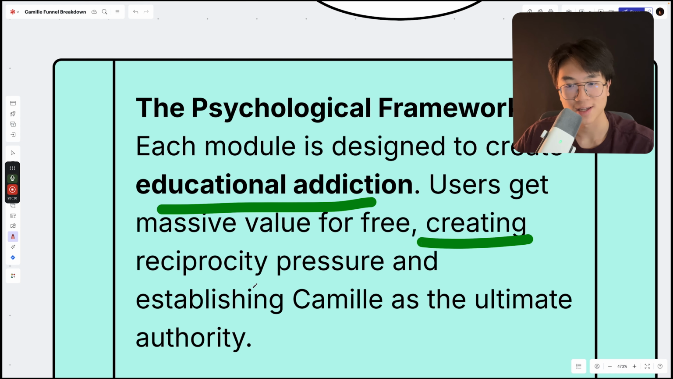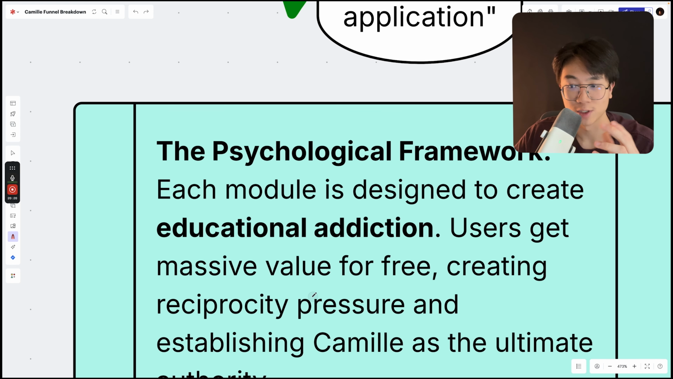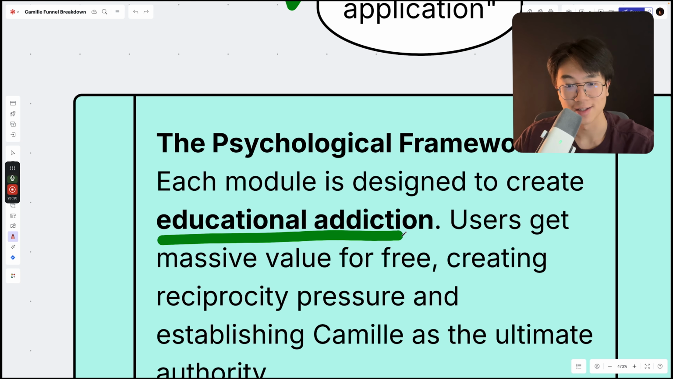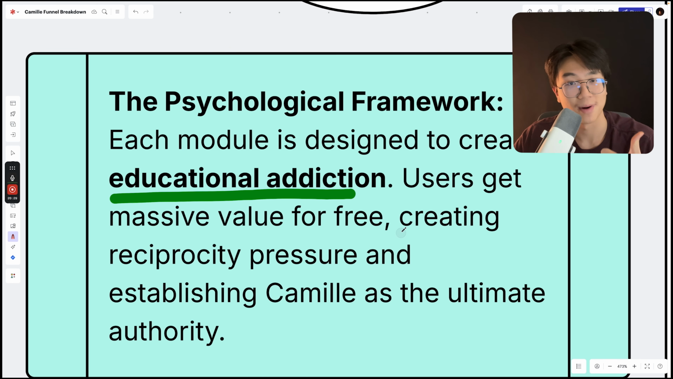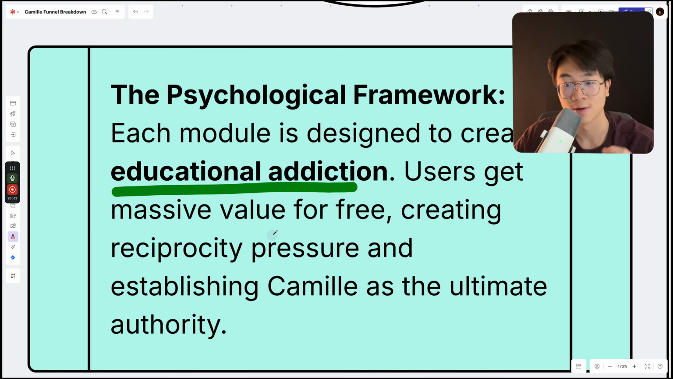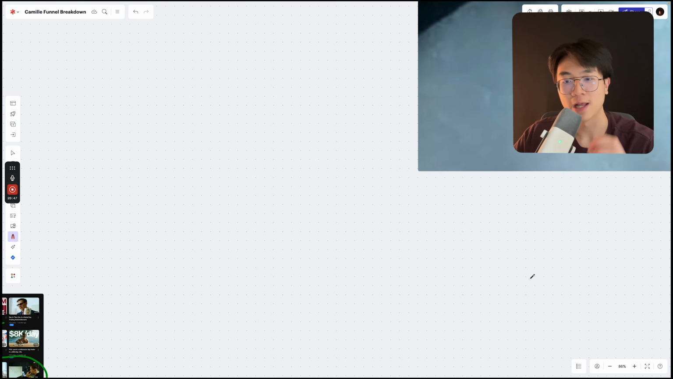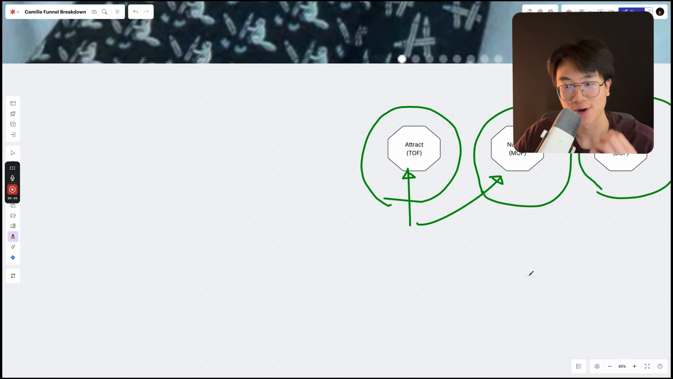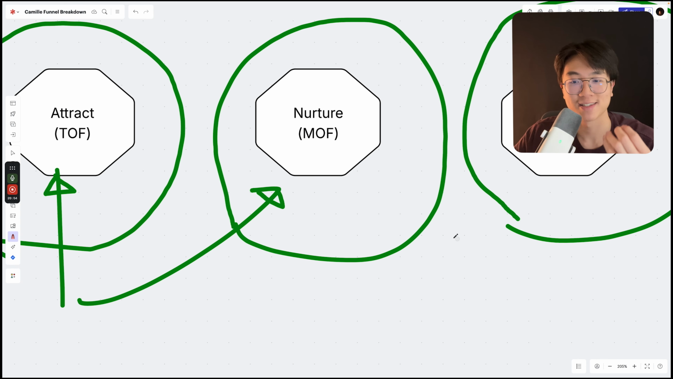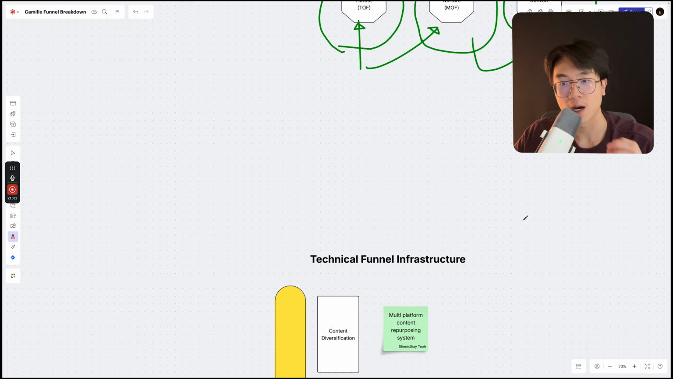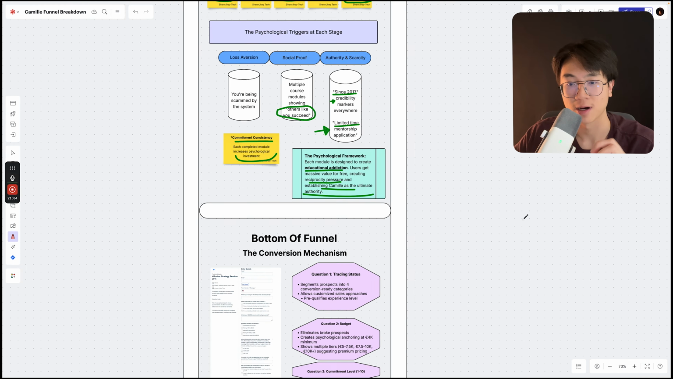And all of this psychological framework is designed to create educational addiction, which means that his users, his audience get massive value upfront for free, not only from his YouTube content, but also within his free community as well, creating this reciprocity pressure and establishing Camille as the ultimate authority. So now that we know how he nurtures his audience to the point of obsession, let's check out how he converts his audience, which is where the bottom of funnel conversion mechanism comes into play.